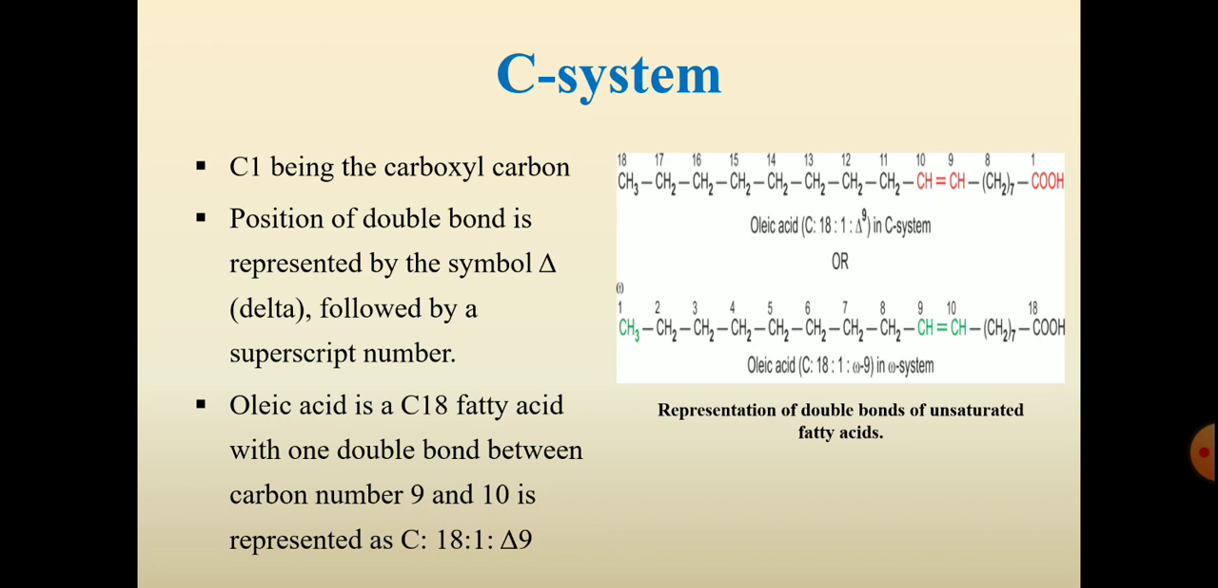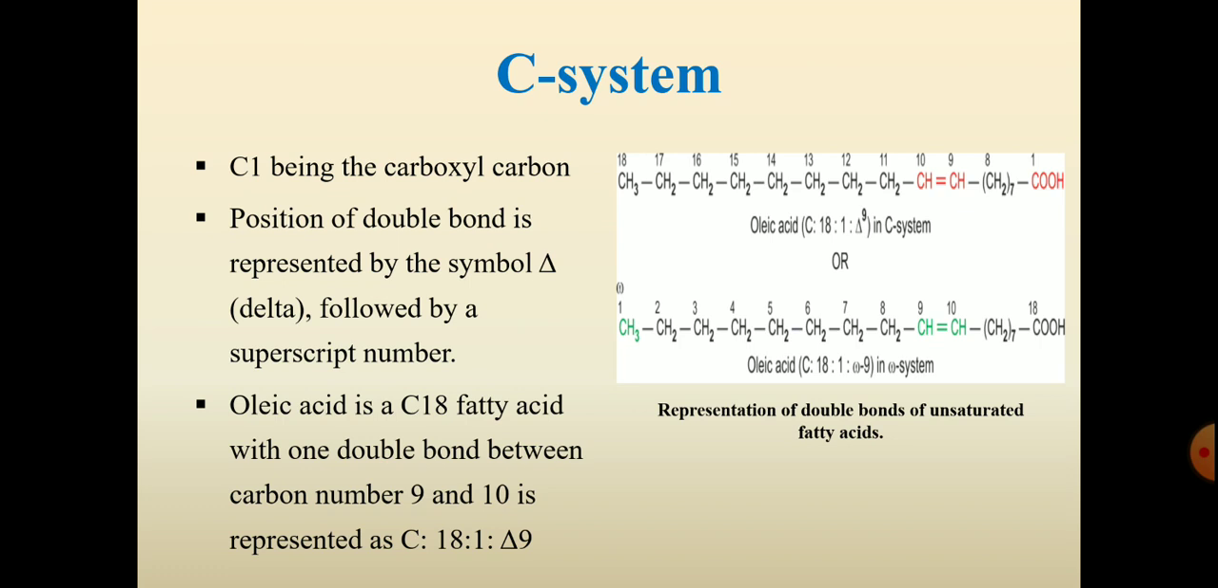So this means what? C is the number of carbon atoms. So the number of carbon atoms in the oleic acid is 18, and there is one double bond present in this oleic acid, and it is located at carbon 9 and 10. So delta 9 means it is located in between the carbon atoms 9 and 10. So this is how the C system can be read.